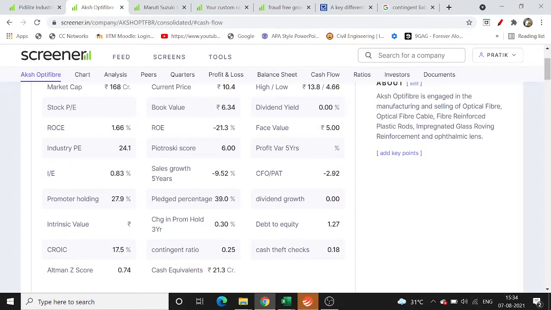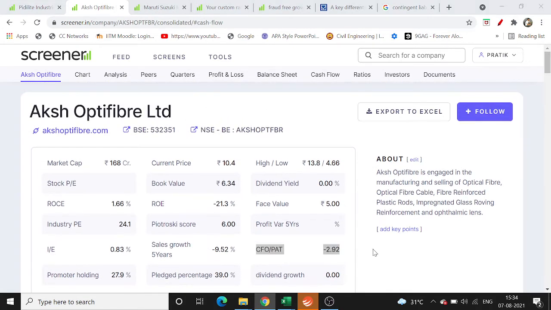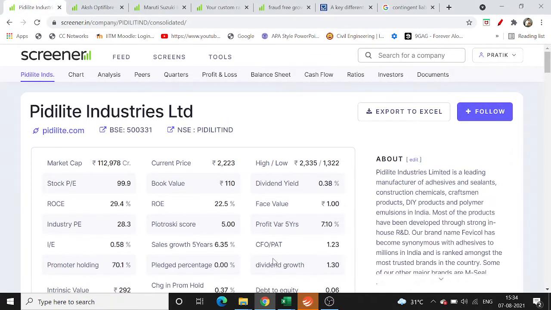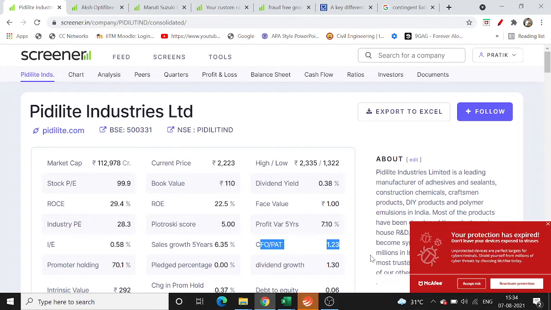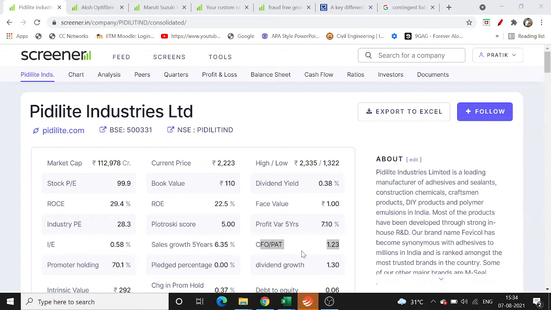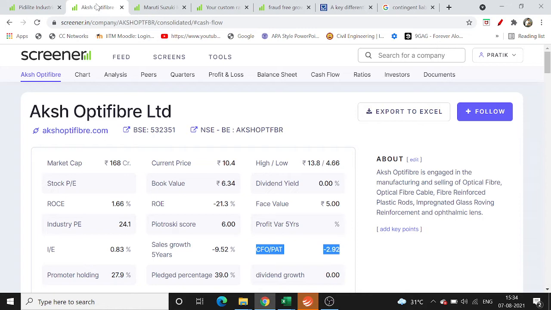So the first point is CFO by PAT, which allows us to quickly gauge whether the company is able to produce cash or not. In case of Aksh Optifiber, it is negative, and if you look at Pidilite, it's around 1.23. Anything greater than one is considered acceptable, and hence I think this is the first point where Pidilite Industries wins.